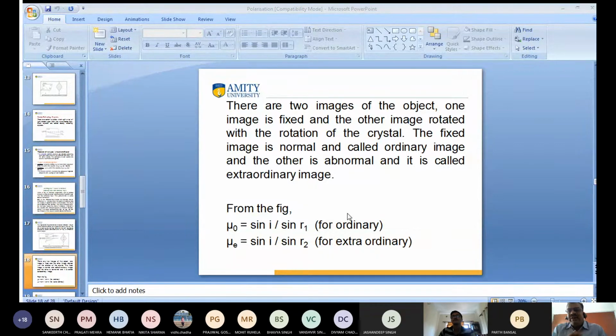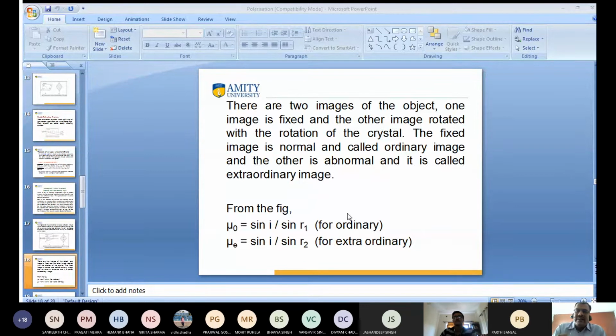This is the simple method I tell you. R1 is fixed, so the refractive index of ordinary rays is fixed. It is not variable. Velocity is constant, so the refractive index does not change. But in the case of extraordinary rays, velocity is not constant, so the refractive index is variable, and so r2 is variable. It is a fact that ordinary rays follow Snell's law, and extraordinary rays do not follow Snell's law.